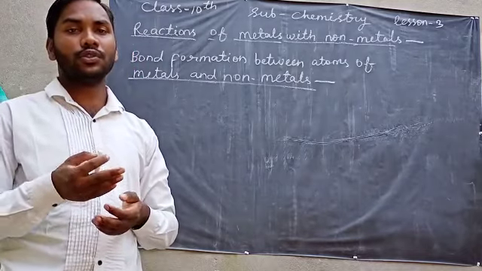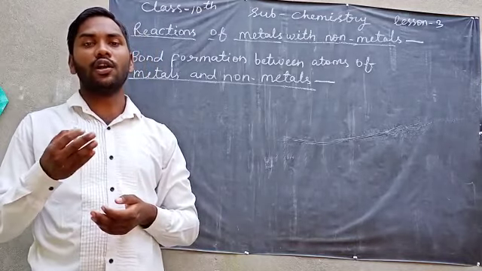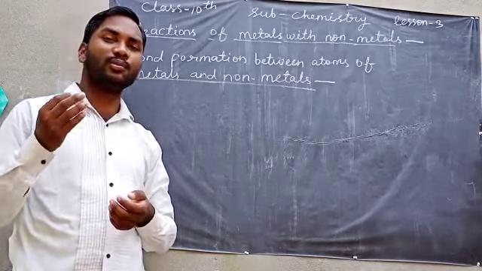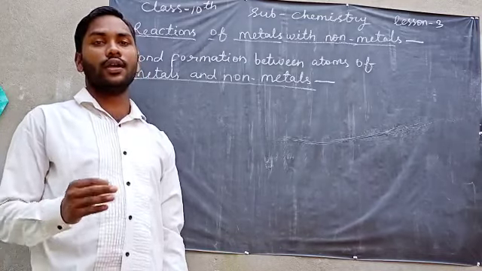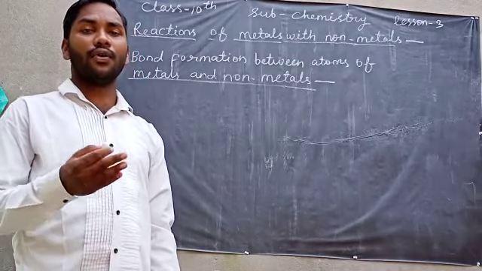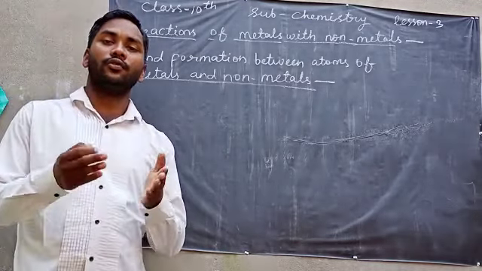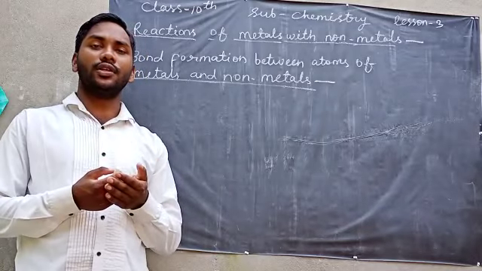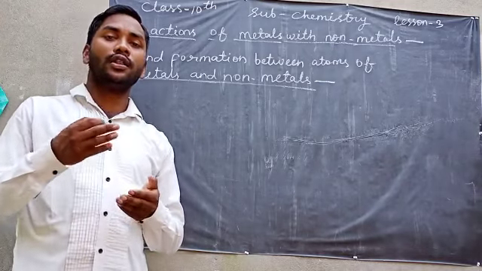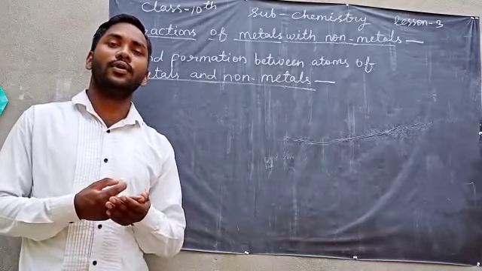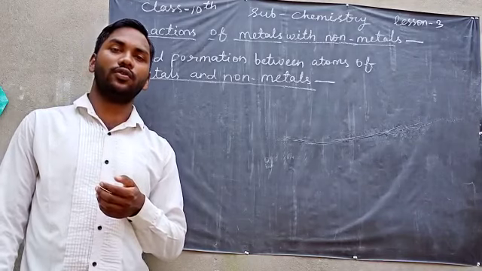Metals lose electrons and form positive ions, which are called cations, and non-metals gain electrons and form negative ions, or anions. After they form ions, they attract each other, and when they attract each other, they combine and make an ionic compound. So the compound which is formed by the ions of metals and non-metals is called an ionic compound.